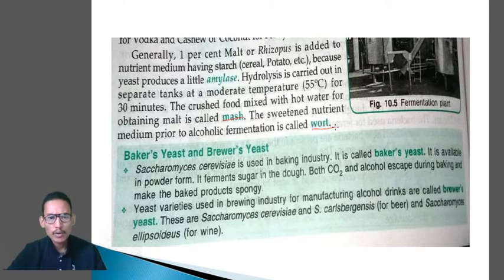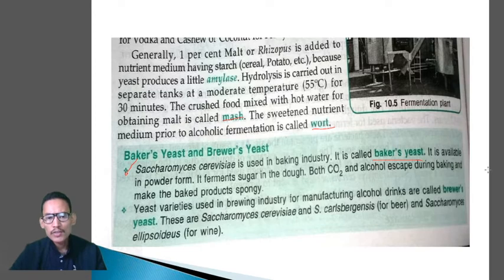But over here it is very important: Saccharomyces cerevisiae is also known as baker's yeast. Though it is also known as brewer's yeast, Saccharomyces cerevisiae is also known as baker's yeast. It is available in powder form and used in the preparation of dough. Both carbon dioxide and alcohol escape during baking and make the baked product spongy. This we know.